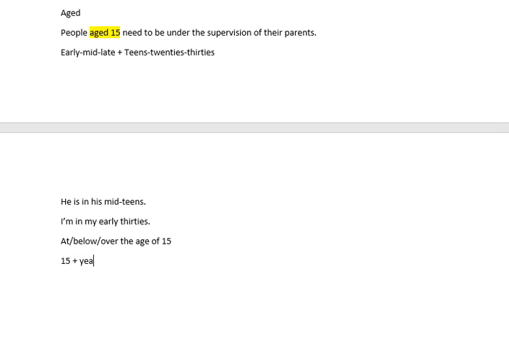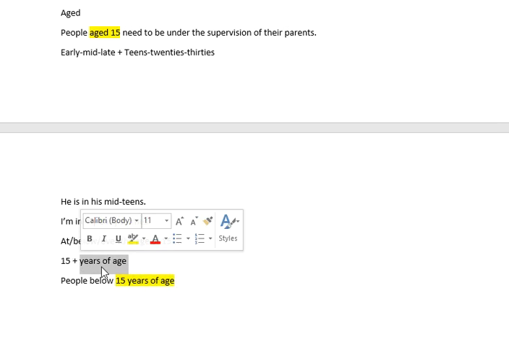For example, 15 years of age. So we can say people below or under 20 years of age, or people below 15 years of age need to be under the supervision of their parents. Below 15 years of age. Okay, so that's another way, years of age.